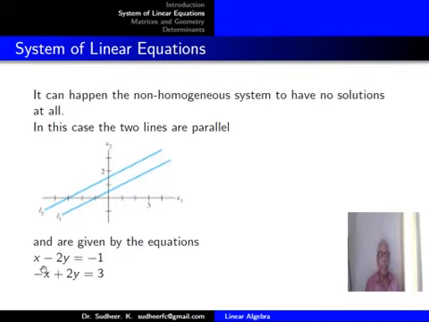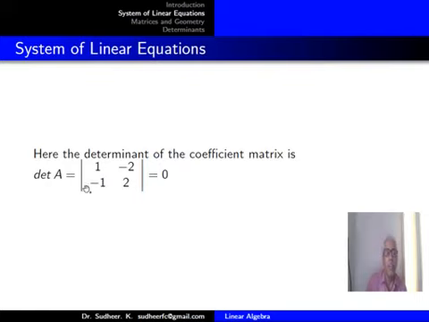The linear equations x minus 2y equal to minus 1, minus x plus 2y equal to 3. When you draw the graphs, you can see the two represent parallel lines, and because the lines are parallel, you cannot have any common points, so there are no solutions, and we make the calculations of determinant A and adjoint A into B.